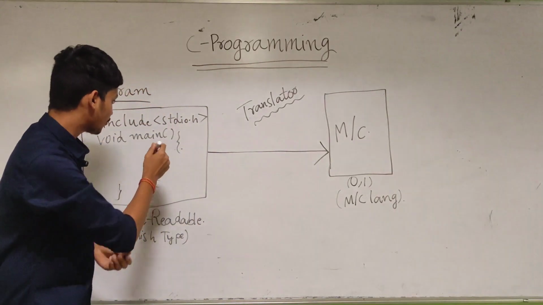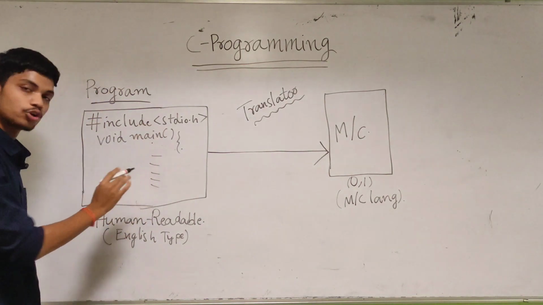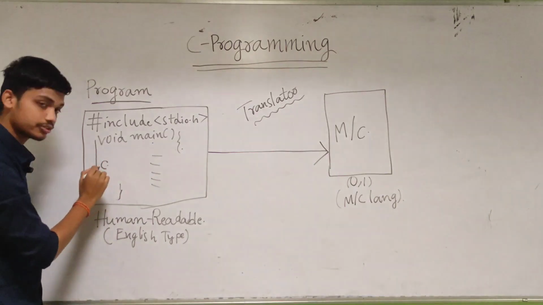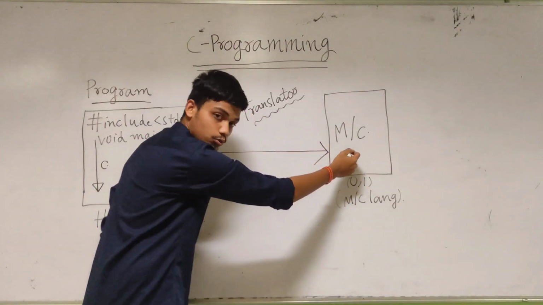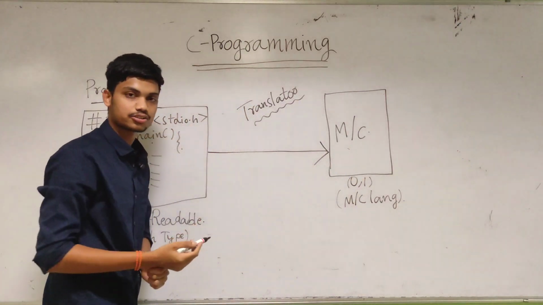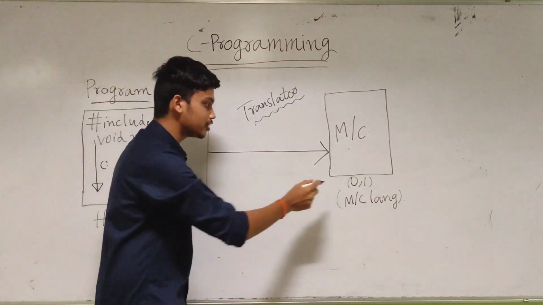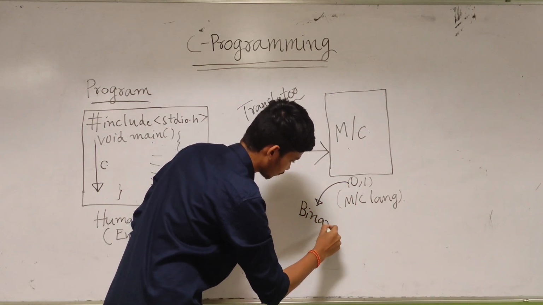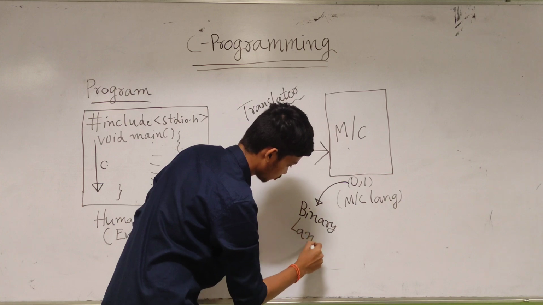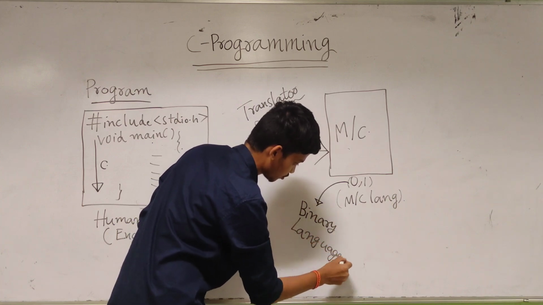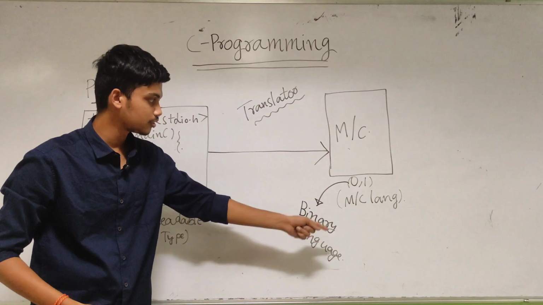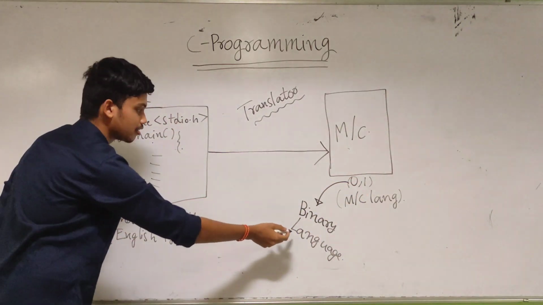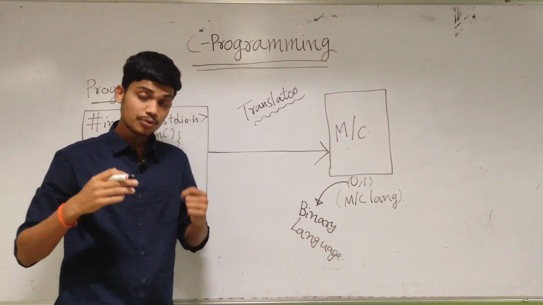The programming language we write looks like this. Don't worry, we will understand it in later lectures. But this is a programming language, this is the C language. Now, if a machine wants to understand this language, it can't directly, because a machine understands only the 0-1 language, which means binary language. But we can't understand binary language. If we want to write code in binary language, humans can't write it.